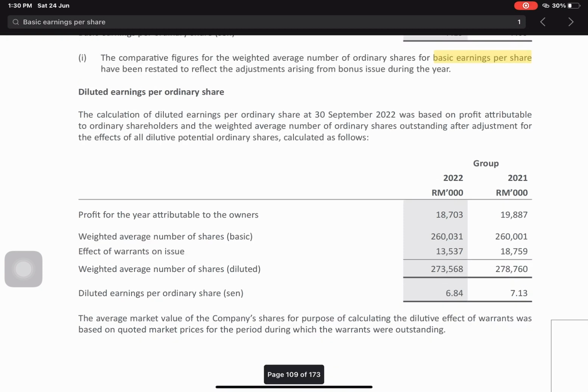Per ordinary share, the average market value of the company's shares for the purpose of calculating the dilutive effect of warrants was based on the closing market price for the period during which the warrants were outstanding. The EPS for both methods in 2021 is higher than 2022. It means EPS performance has shown a decrease, indicating potentially lower profitability.